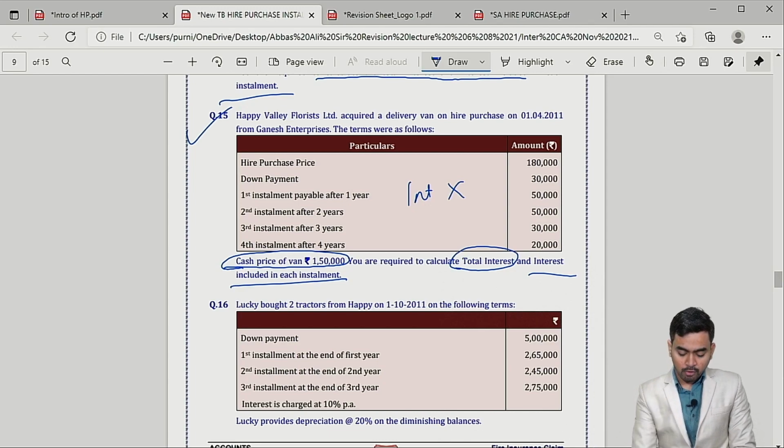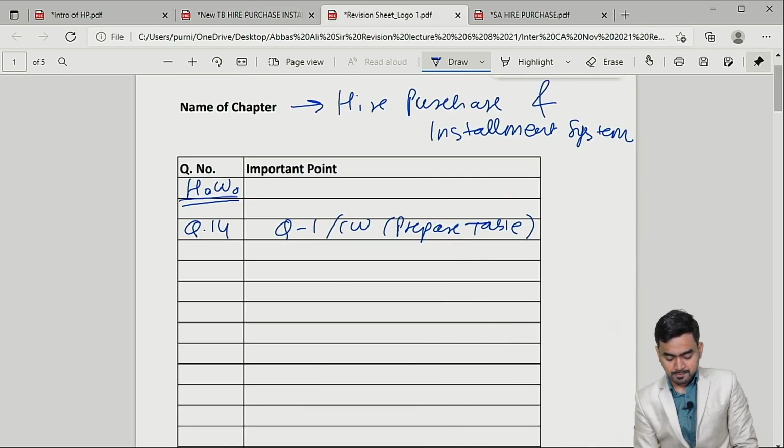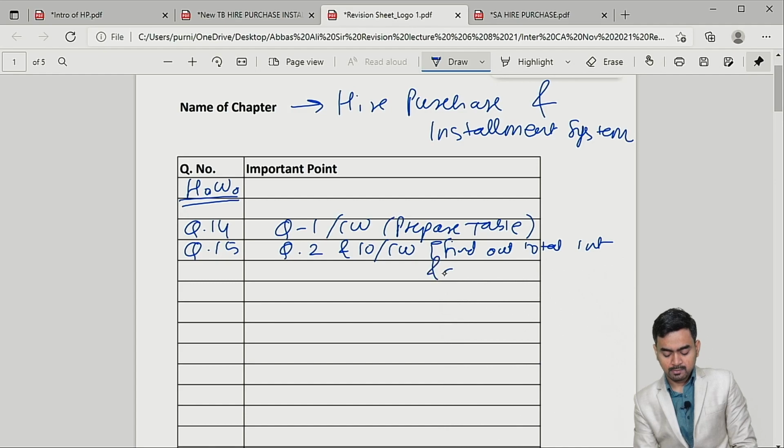Correct. So for question number 15, refer to questions 2 and 10 of classwork.